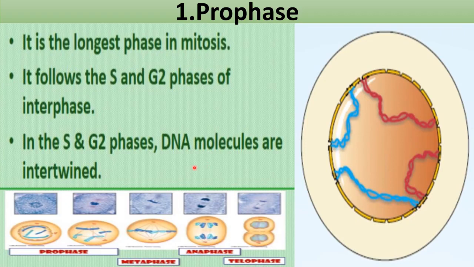And then during prophase, in early prophase, the condensation of this genetic material starts. These thread-like structures of intertwined genetic material will start condensing to form the chromosomes, to take a particular shape.